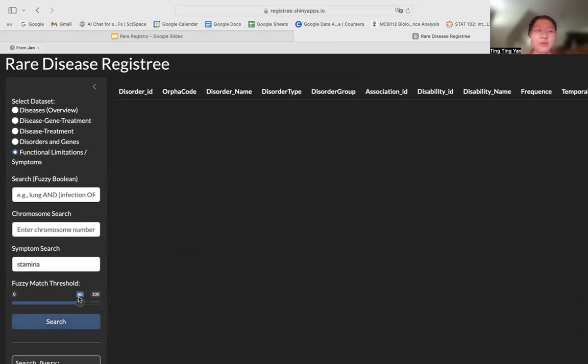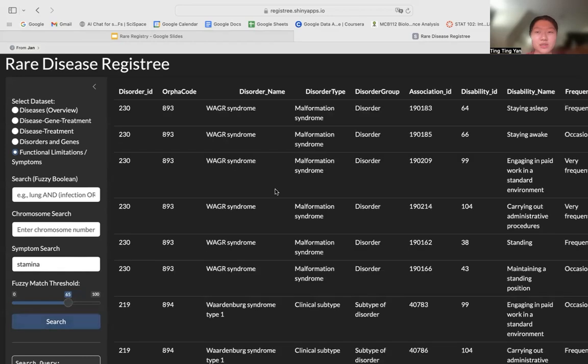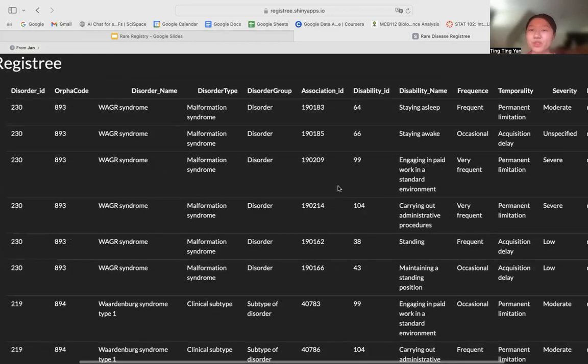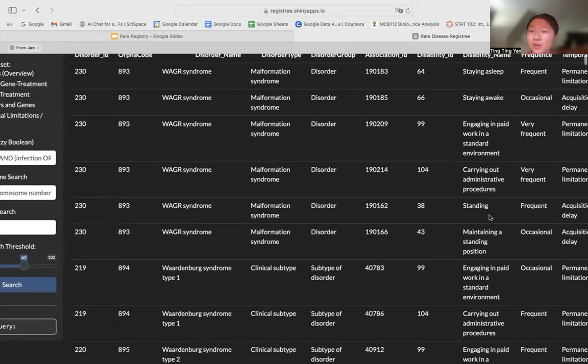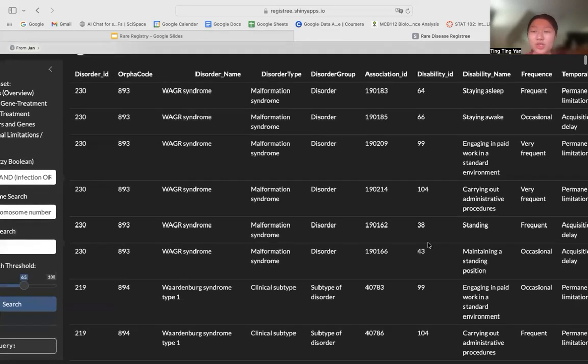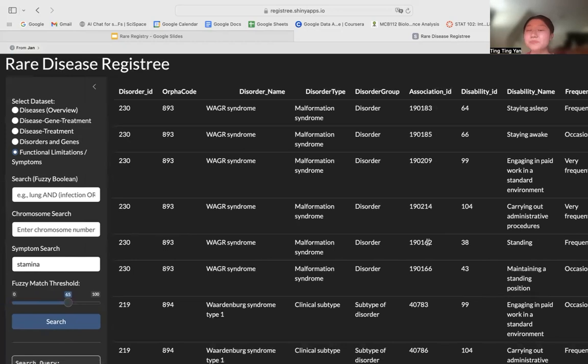Right now, the fuzzy match threshold is a little too high, so we need to decrease it for matches to pop up. When we decrease it, there we go. There are, for example, disabilities with staying awake, staying asleep, carrying out administrative procedures, and these are all what the algorithm finds to be very similar to stamina issues.